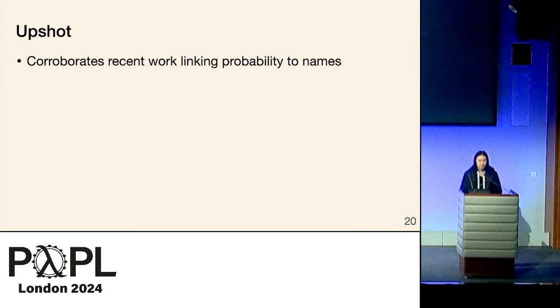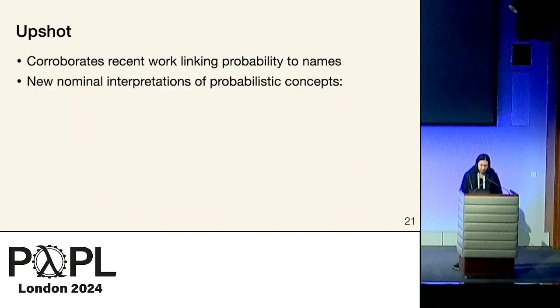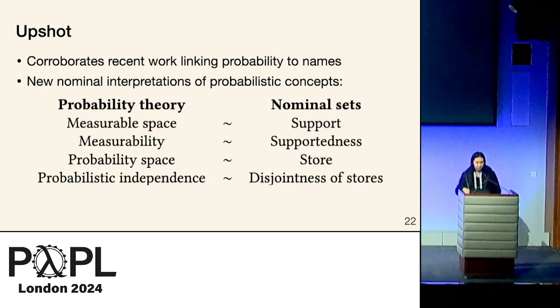And more interestingly, it corroborates a lot of recent work that has come out, connecting the semantics of probabilistic programs to the semantics of programs that manipulate local names. And I think that our result, which is like a probabilistic version of an old theorem from the theory of names, is further evidence in this line of work and provides interesting nominal interpretations of probabilistic concepts. So if you look at our equivalence of categories and at what the corresponding things would have been in the nominal situation, you find this table of correspondences between concepts. For example, the notion of a measurable space in probability theory ends up looking a lot like the notion of support in nominal sets.